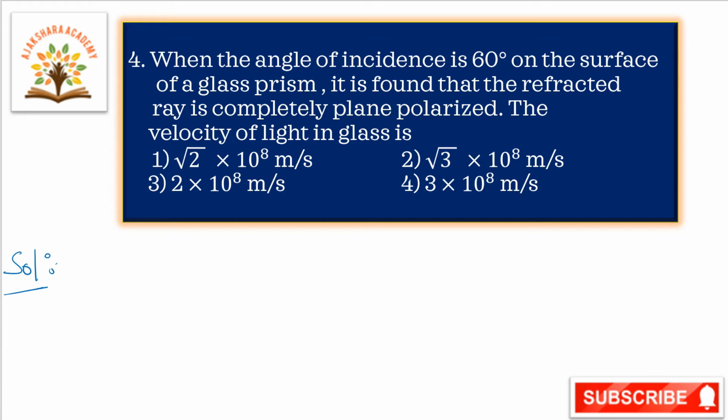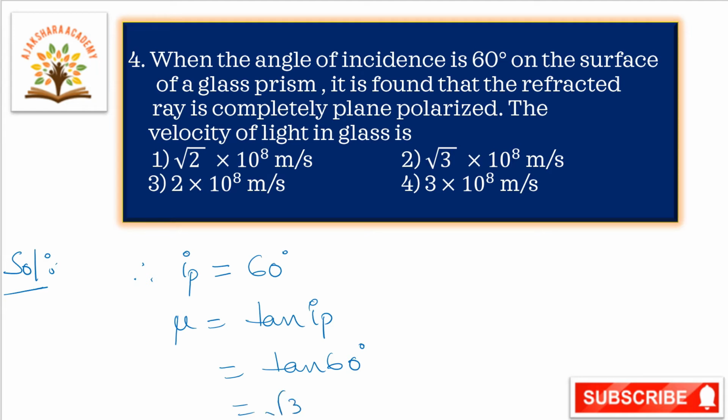As the reflected light is completely plane polarized, therefore the angle of polarization, that is the polarizing angle of incidence, is 60 degrees. Here the given angle of incidence is 60 degrees. So mu is equal to tan i p, that is equal to tan 60, root 3. So mu is equal to root 3.